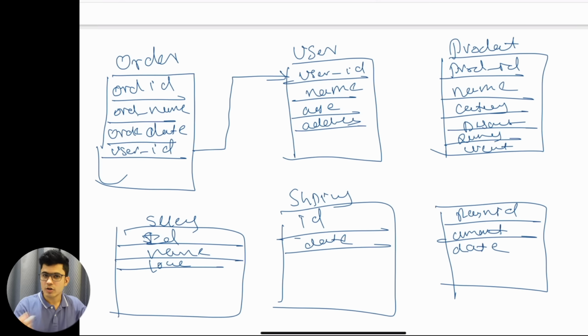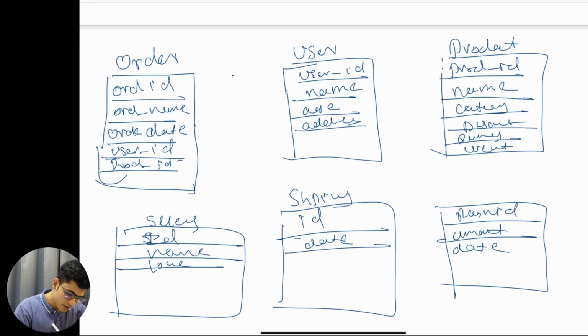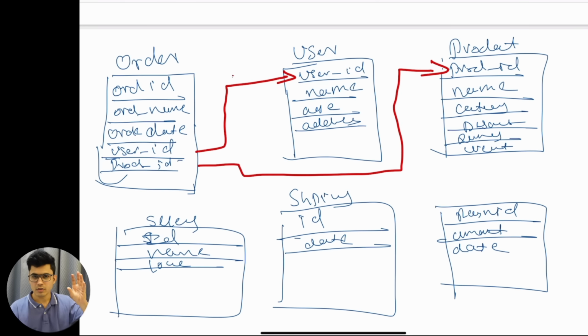A user can order multiple or single products. So we will have information about the user ID. A user ID has ordered a product, so which product it ordered. We also need to add a product ID. So we will join this particular thing over here. Let me just change the color for this. So we understood that a user will order a product, and the product ID will be over here. So in the order table, which user ordered the product, and which product that particular user ordered. Then this is done.